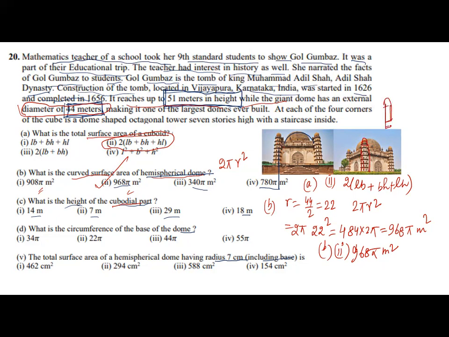The total is 51. And what is the hemisphere part? This radius is how much? We have got it: it is 22. So 22 is the hemisphere part and the total is 51. So what will be the height of the cuboidal part? It will be 51 minus 22.